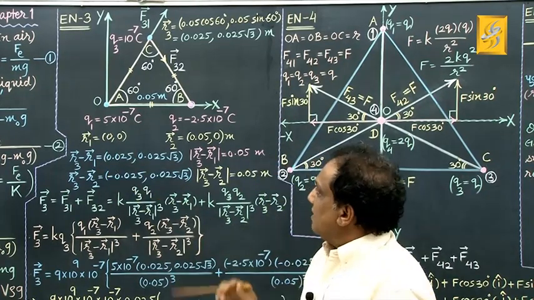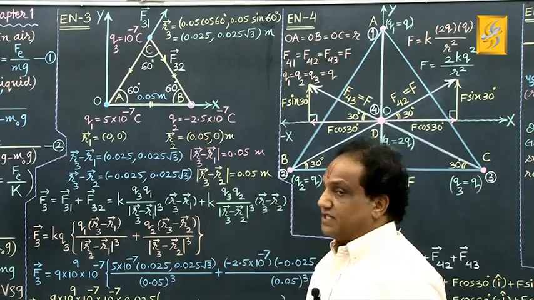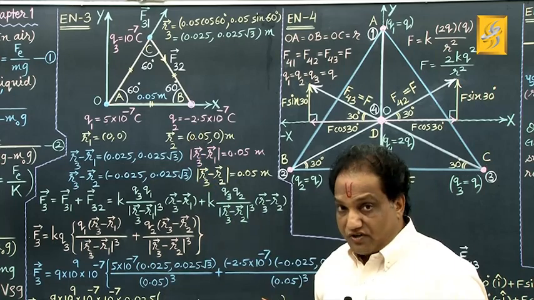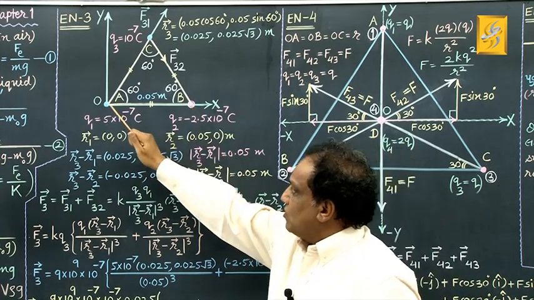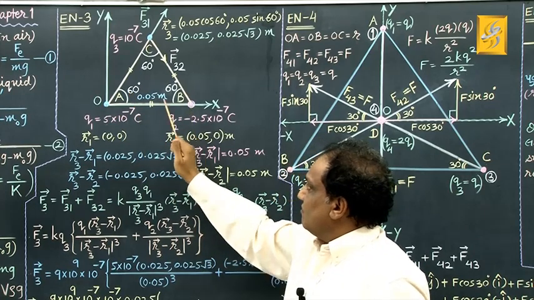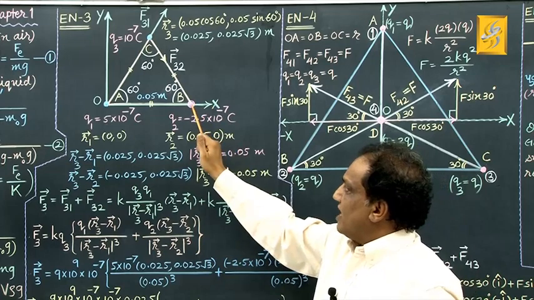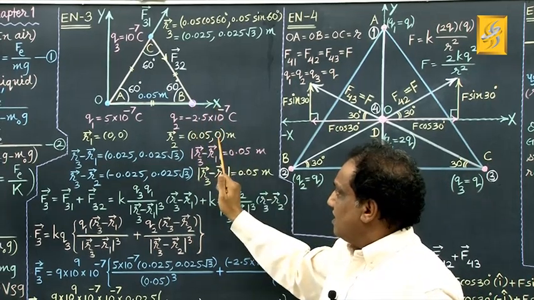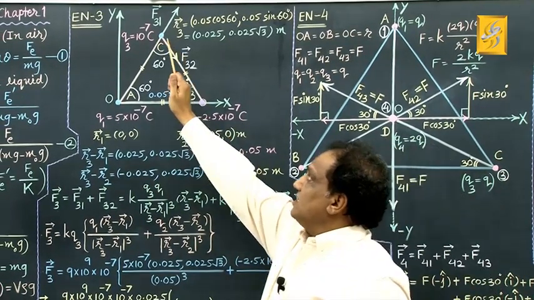Fine. Now, what about the position of the second charge? Let it be shown by the symbol vector R2. That is the position vector of the second charge. For this point, its x coordinate is 0.05 meter. Correct? And so far as the y coordinate is concerned, for any point on the x axis, the y coordinate will be 0. Correct?